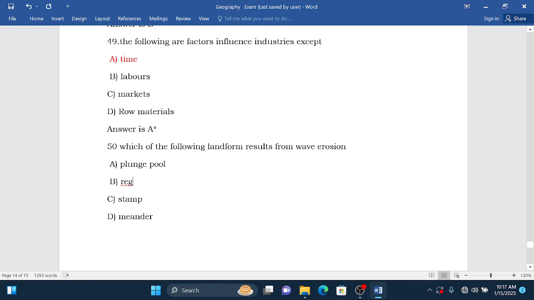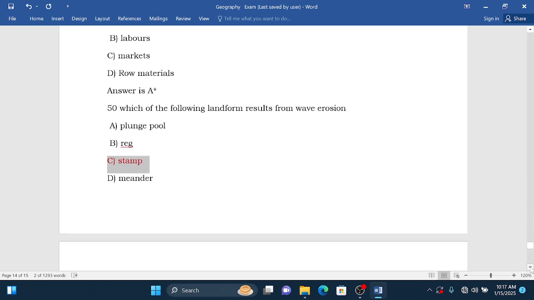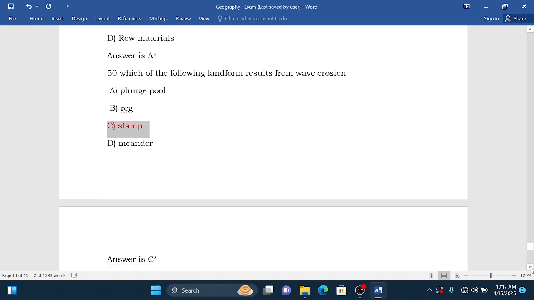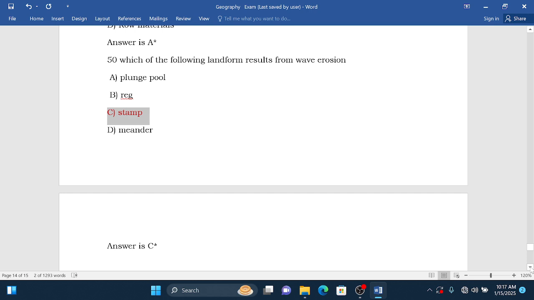This one is in the desert. Stump is wave erosion. Meander is for rivers. So therefore the correct answer is C, because stump and the others are features formed by wave erosion.